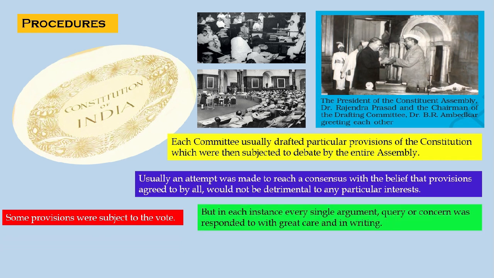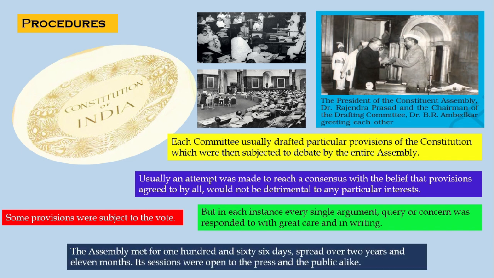But in each instance, every single argument, query, or concern was responded to with great care and in writing as well. The Assembly met for 166 days, spread over 2 years, 11 months, 18 days. Its sessions were open to the press and the public alike. So these are the procedures which were followed while drafting the Indian Constitution.